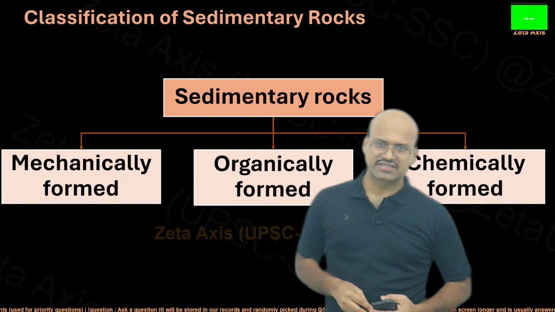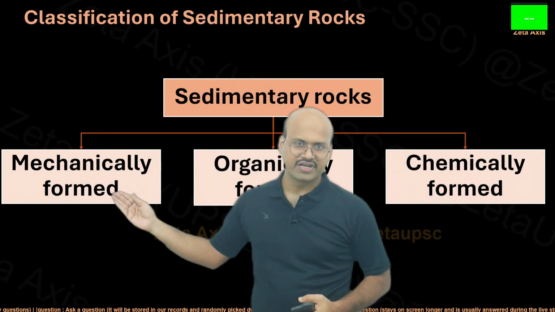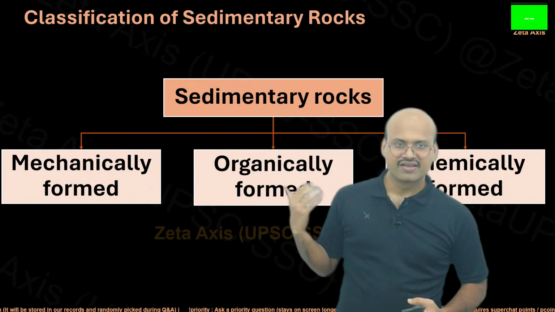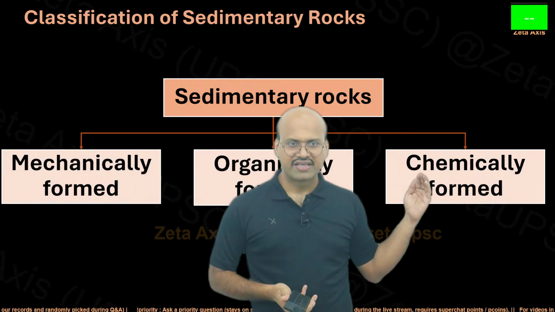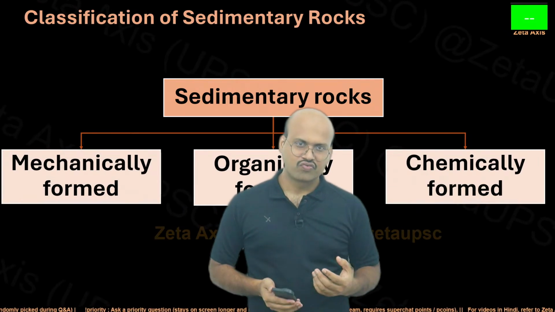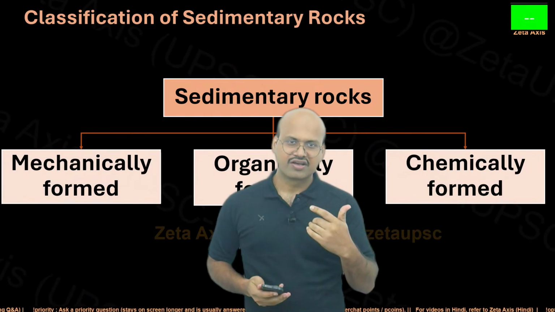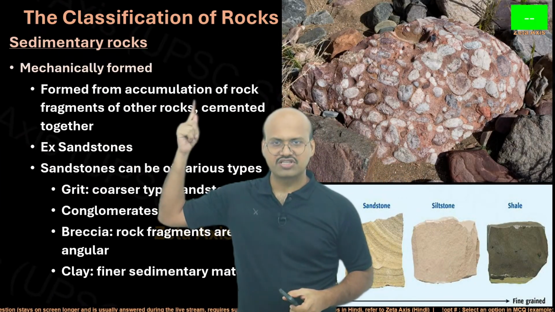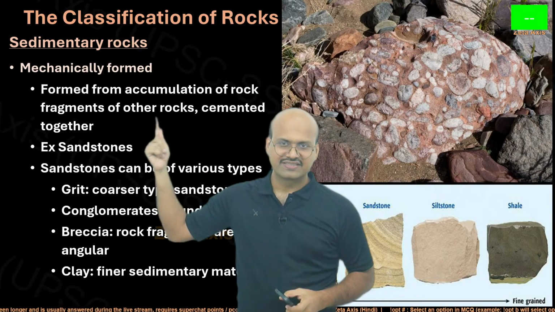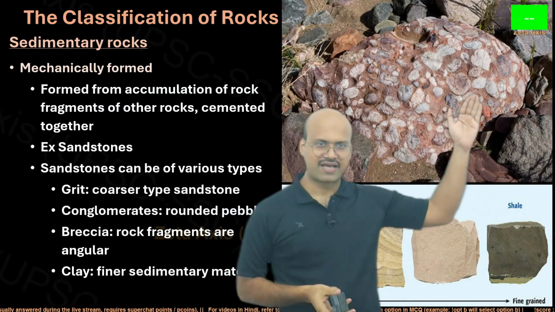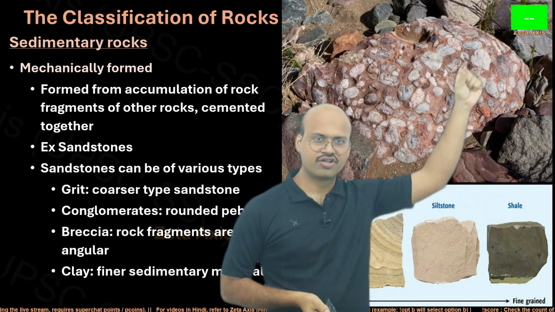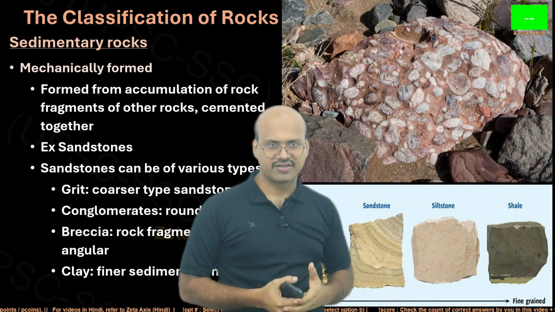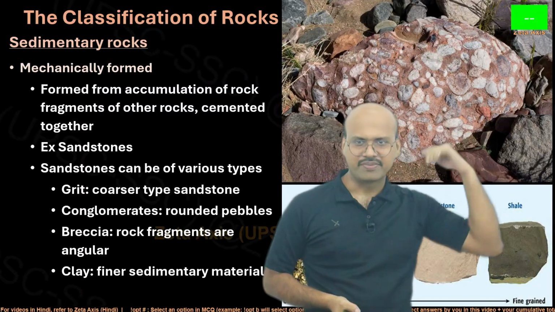The sedimentary rocks can be further divided into mechanically formed, that is formed due to weathering of rocks, organically formed, where the sediments are given out by organisms, or chemically formed, where the sediments which form these different layers are created by a chemical reaction. Mechanically formed rocks are formed from accumulation of rock fragments of other rocks cemented together. Here we can see an example. We have these small rocks, and all these rocks over time have been cemented together. So this is a mechanically formed sedimentary rock.